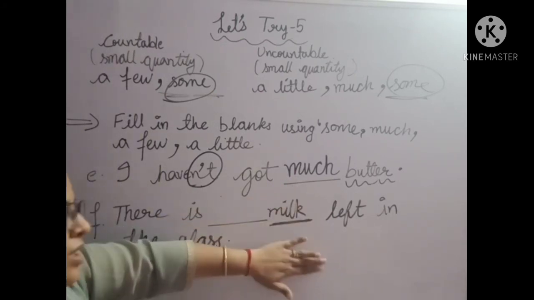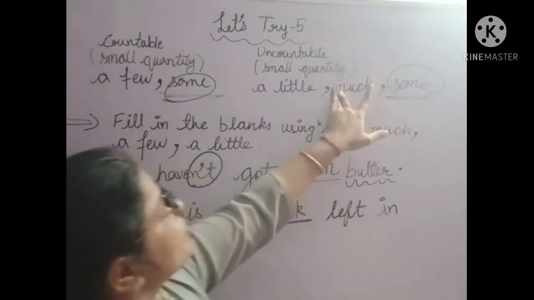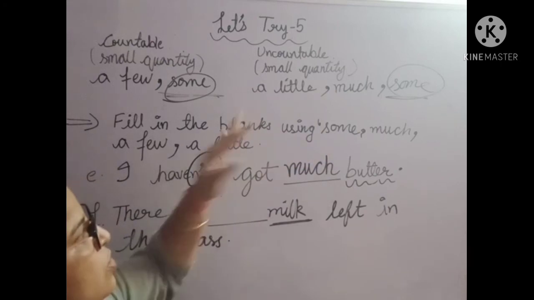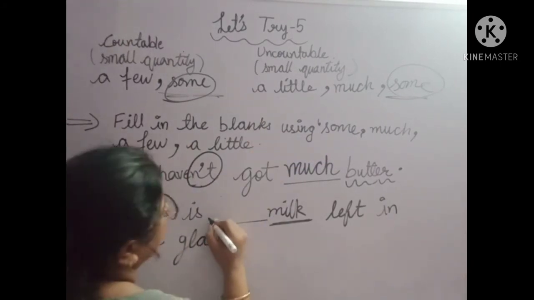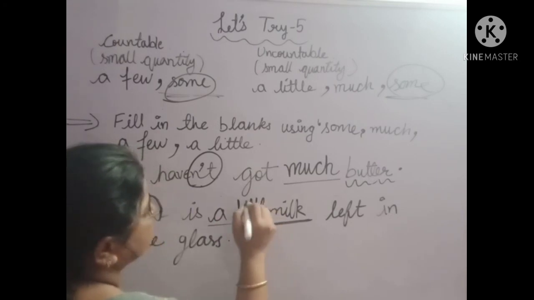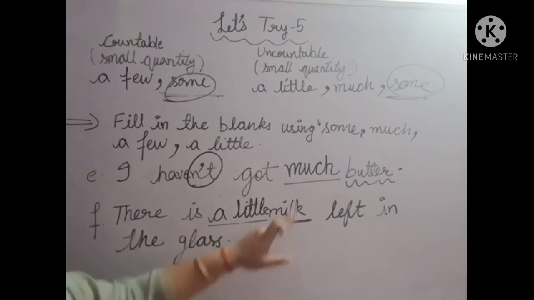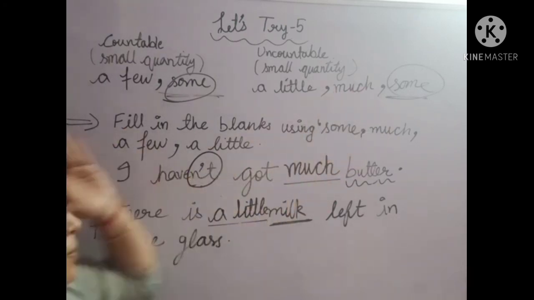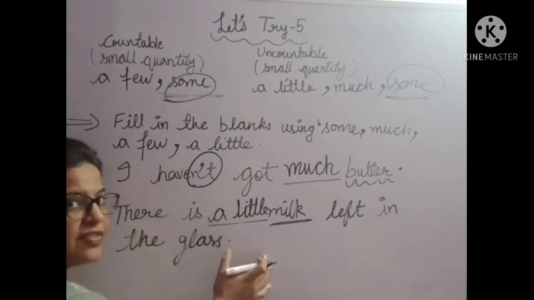So it is an uncountable noun, and these are the words which can be used with uncountable nouns. So here I will write a little. Why haven't I written much here? Because this sentence is not in negative sense.